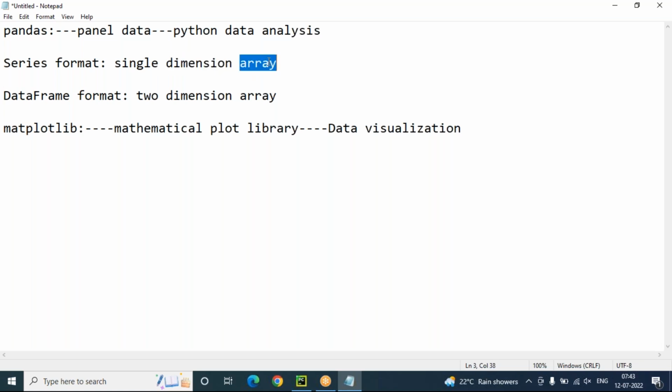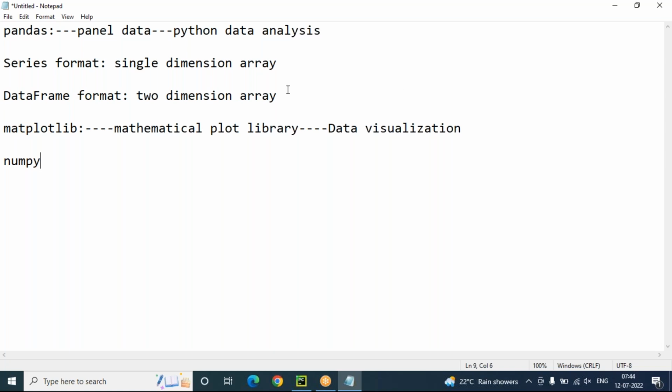We already discussed the arrays concept in Python, the array module and the NumPy module. Pandas as well as matplotlib are implemented completely by using NumPy only. NumPy stands for numerical Python. Internally, the NumPy module plays the major role in pandas as well as matplotlib. Without NumPy, there is no pandas or matplotlib. They are designed and developed on top of the NumPy module.